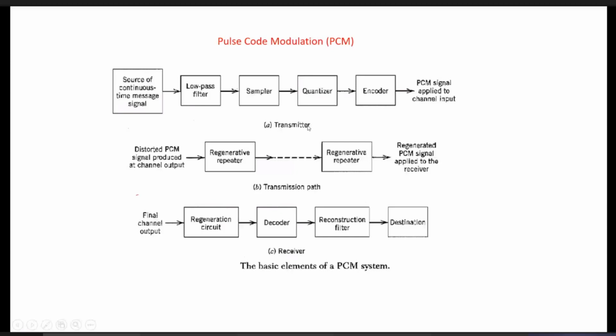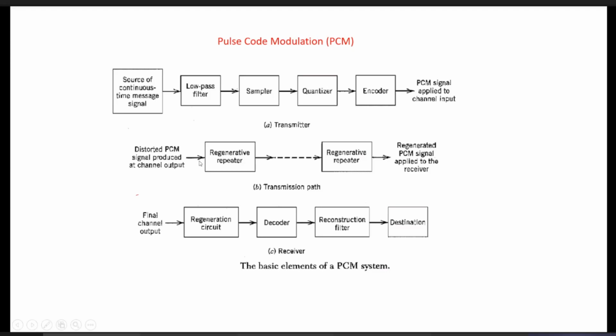So what happens is, this PCM signal is transmitted. After traveling over a certain distance, it gets affected by noise in its amplitude, because most noise is additive in nature, which affects the amplitude of the transmitted digital data. Suppose we represent it by a rectangular pulse, one represented by plus B volt and zero represented by minus B volt. Because of noise, this pulse becomes distorted after traveling over a certain distance in the channel. So if we want to transmit that data over a long distance, we need to use regenerative repeaters.